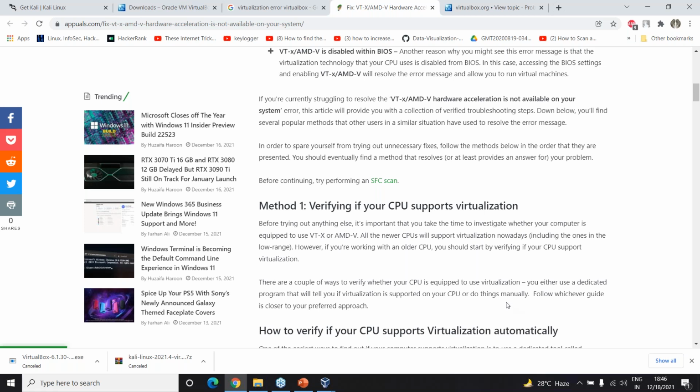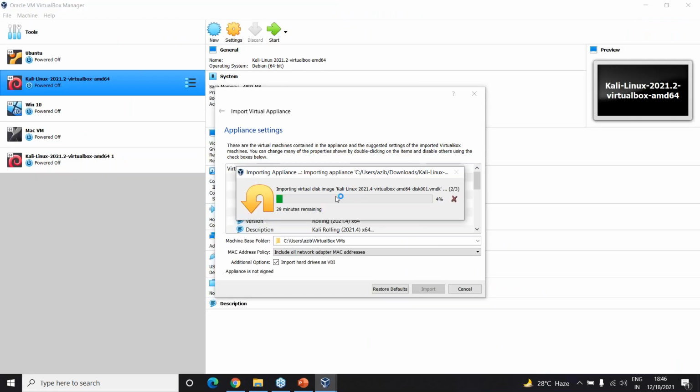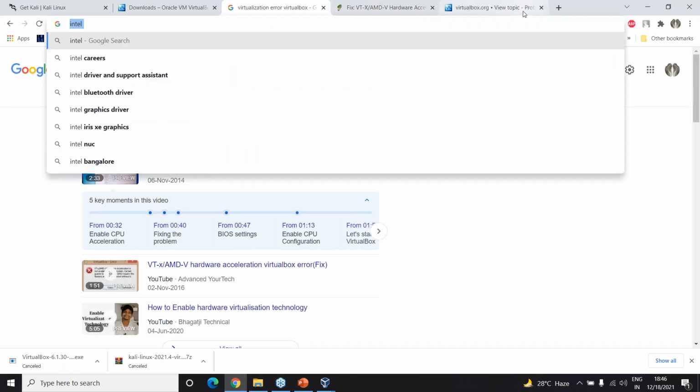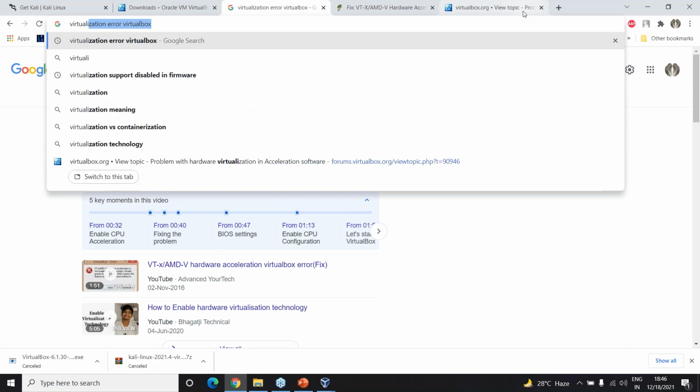So there are two options. One is by using some program, and we will do it manually in this step. First we will try to create a virtual box. If it is giving us this error, then we will just search for Intel or just virtualization enable BIOS.